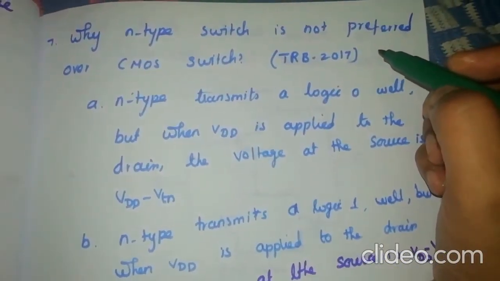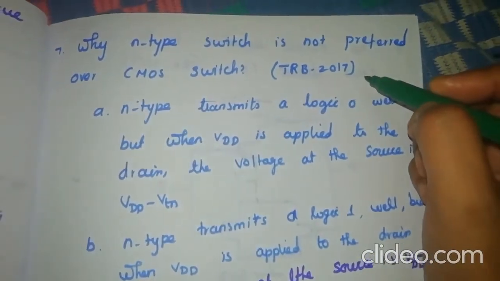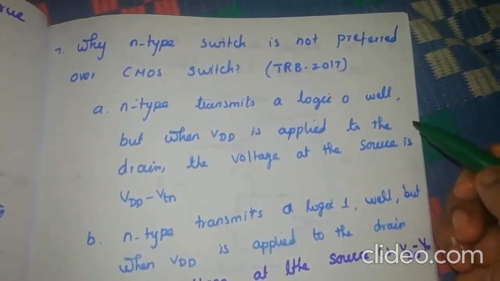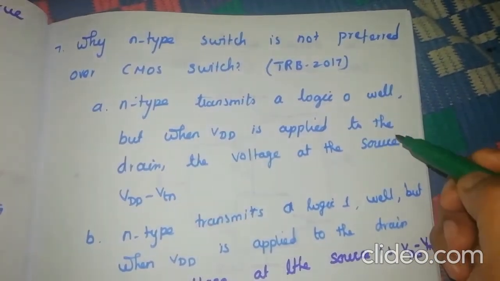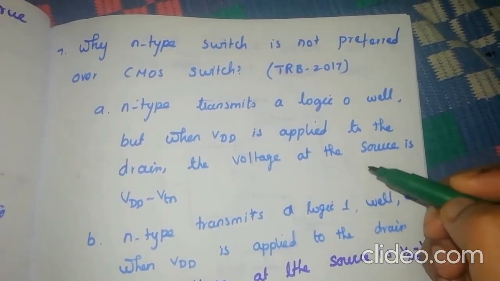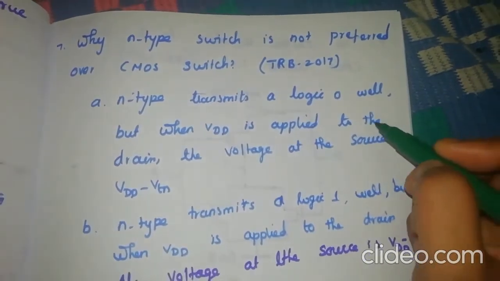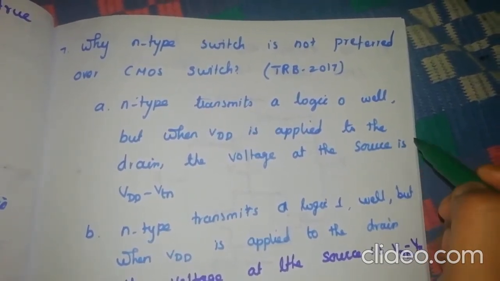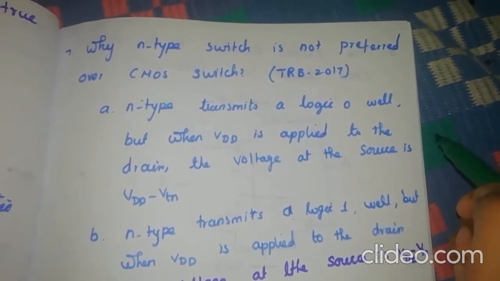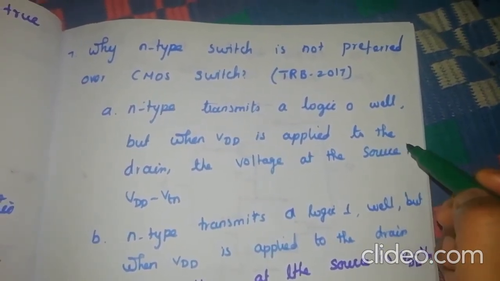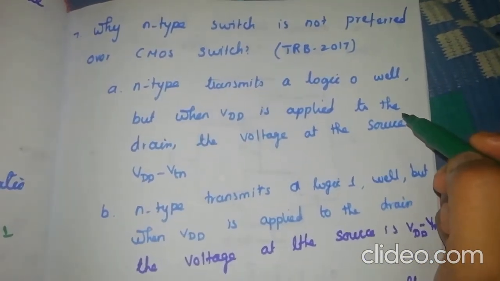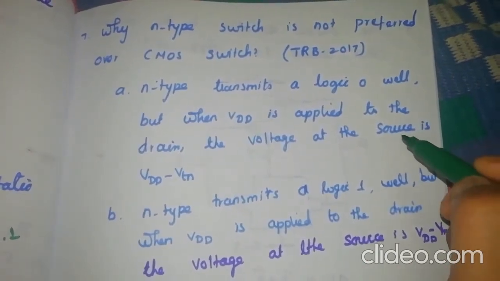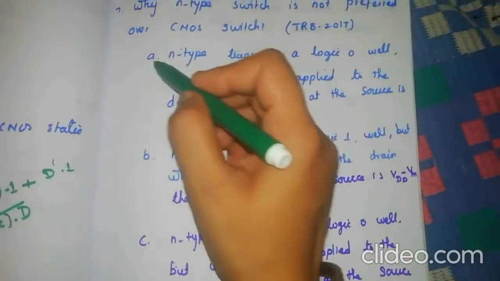Why is the N-type switch not preferred over the CMOS switch? This is a TRP 2017 question. We know in N-type we can pass logic 0 well, but when VDD is applied to the drain, the voltage at the source is VDD minus VTN. So NMOS has strong logic 0 but weak logic 1. For that reason we do not use the NMOS switch over the CMOS switch. So the answer here is that N-type transmits logic 0 well, but when VDD is applied to the drain, the voltage at the source is VDD minus VTN. So the answer here is A.